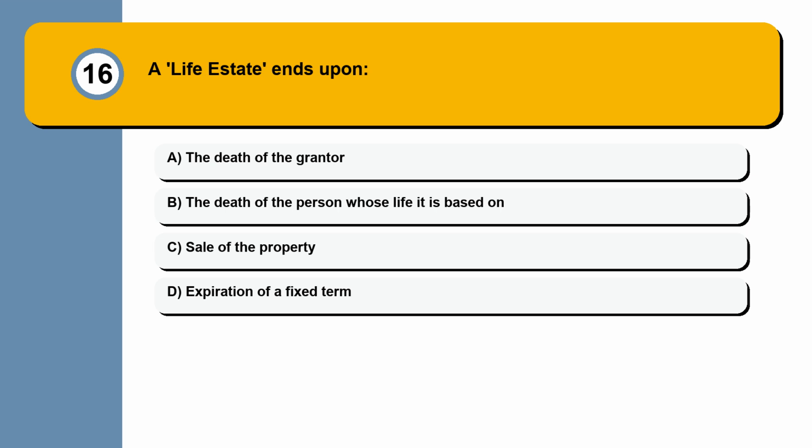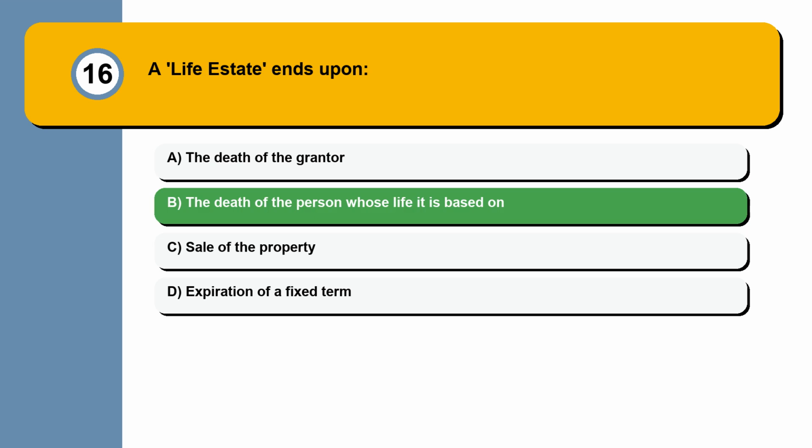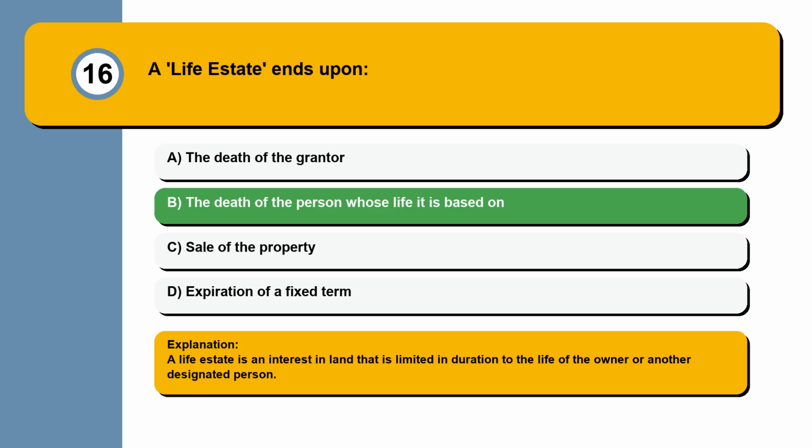Question 16. A life estate ends upon: the death of the grantor, the death of the person whose life it is based on, sale of the property, expiration of a fixed term. A life estate is an interest in land that is limited in duration to the life of the owner or another designated person.